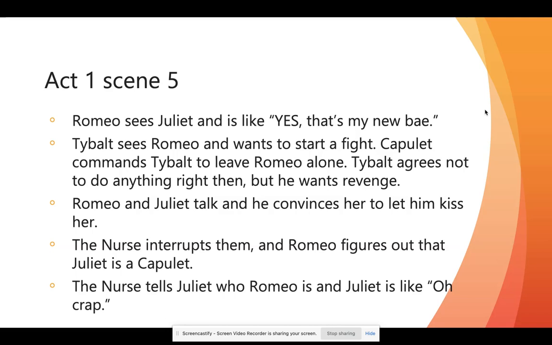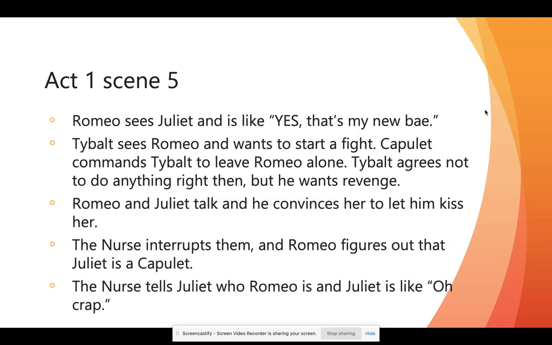So Romeo and Juliet finally talk, and he kind of convinces her to let him kiss her. And while that's going on, the nurse interrupts them, and that's when Romeo figures out that Juliet is a Capulet, right? So he knows, and he's like, oh, crap. I have totally fallen for this person from this other family, and I'm not supposed to love her. And oh my God, what am I going to do? And then the nurse tells Juliet who Romeo is, and she goes through the same thing, right?